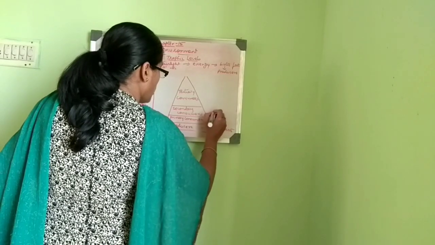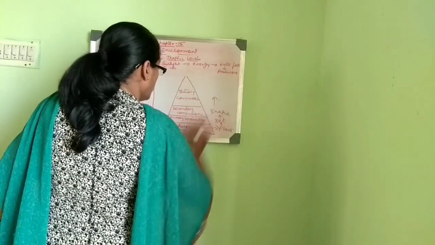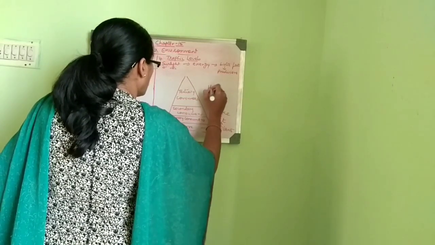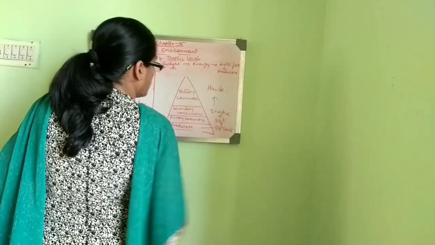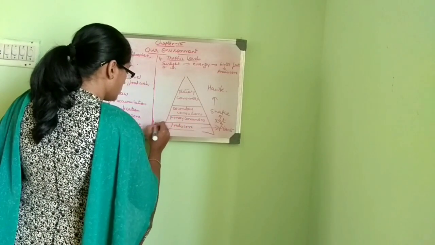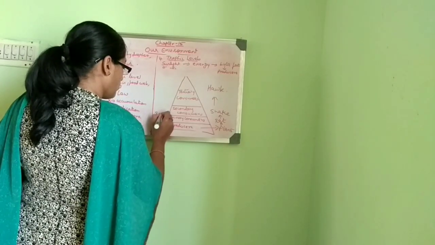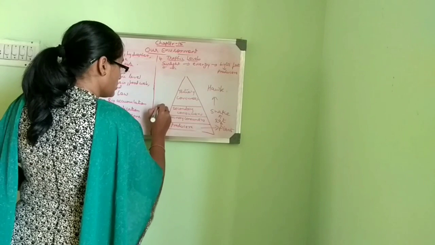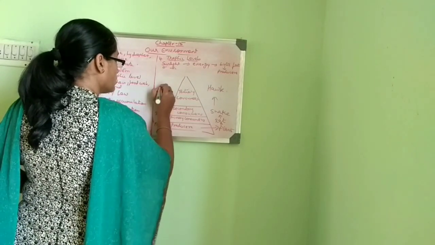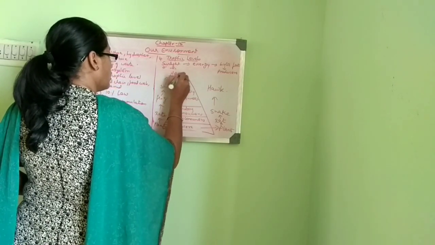Secondary consumer, eaten up by snake. Snake is eaten up by hawk. Here we can use another example: plants can also be eaten up by rat, rat can be eaten up by frog, frog in turn by snake, snake in turn by hawk.